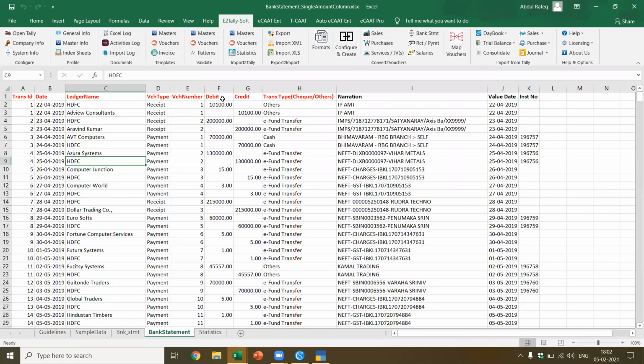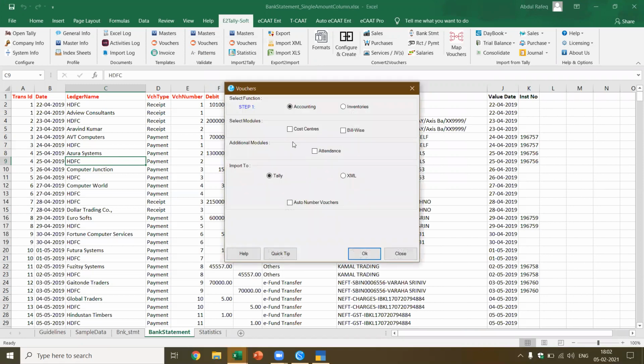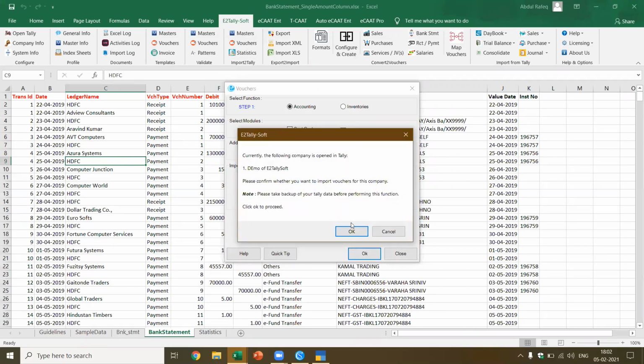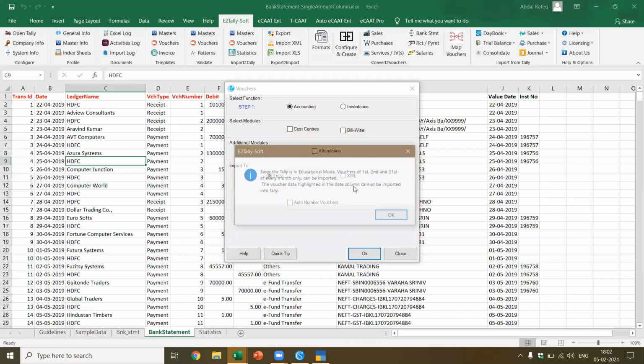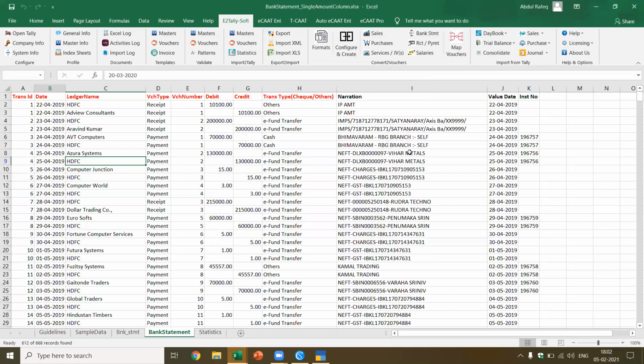How do I import? As I said, you go to import vouchers. If the ledgers are available, I can just decide the format in which it is to be there. And I say, okay, what will happen? Now you know the process. It will give you the demo name of the company. Since Tally is in education mode, it has already detected that you have dates of different types and this voucher will not be imported. This is how we can import the bank statement.